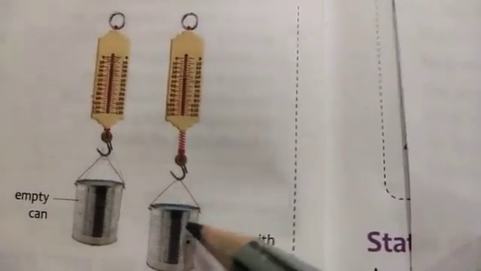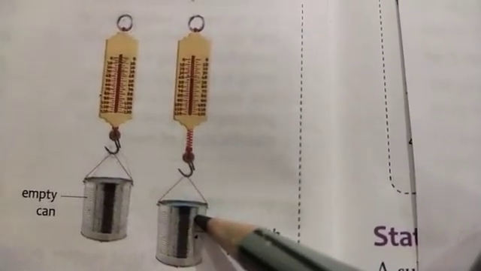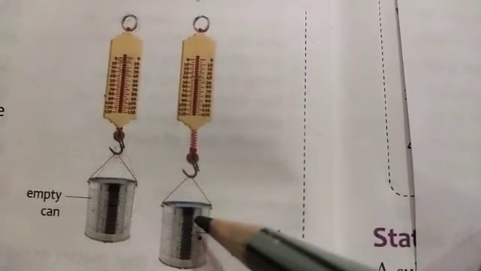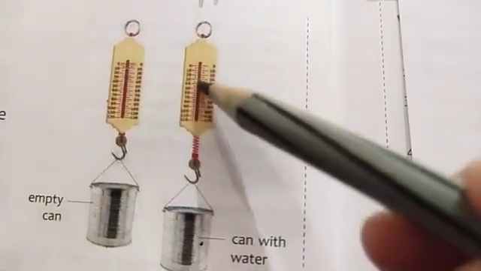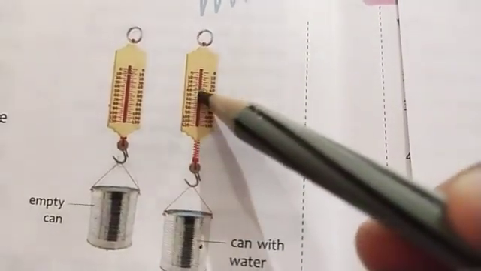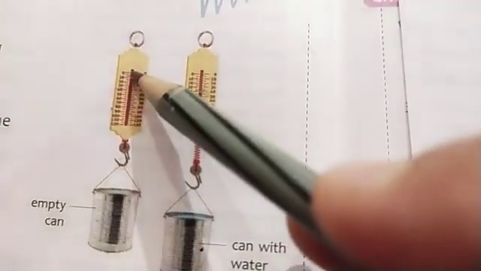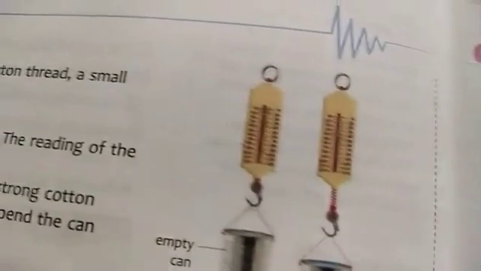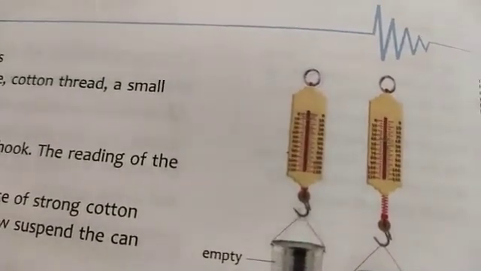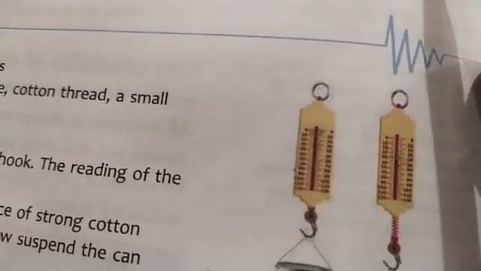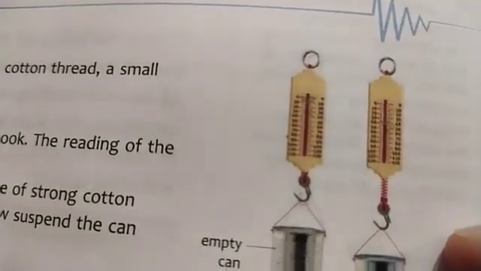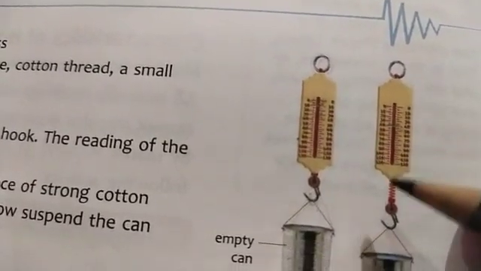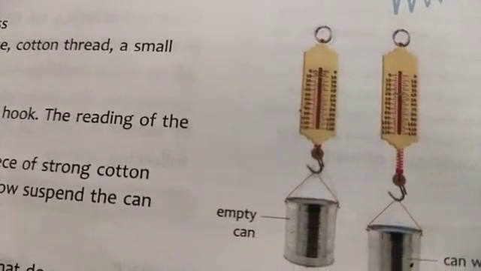Fill the empty can with any substance you feel like, with water, with oil, with sand, with pebbles, with sugar, with salt, anything, and then note the reading again. You will get a different reading from the initial one. The difference between the final and the initial reading shows the weight of the things that we have put inside the can, and thus we can conclude that matter has mass.